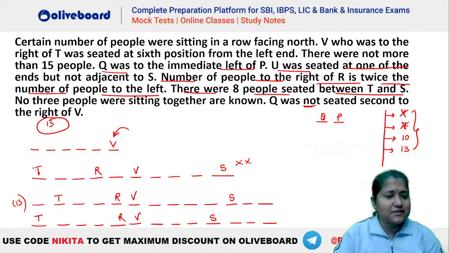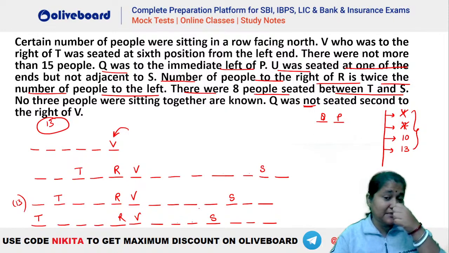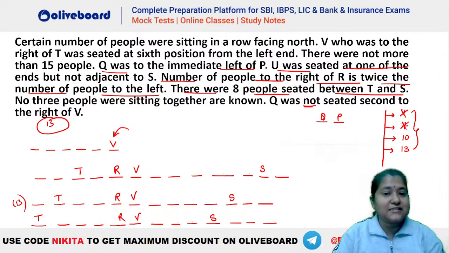Now you can see that we have one more possibility. एक और possibility बन सकती है. Let's try that also. So 1, 2, 3, 4, 5, 6, 7, 8, let's say 9, 10, 11, 12 and 13. Right. So we have your 1, 2, 3, 4, 5 and 6. This was your V and this is your R. Right. We can have your T here also. So 1, 2, 3, 4, 5, 6, 7, 8. This is your S, right? So you can see either of the three cases we can have. Now what is given here?